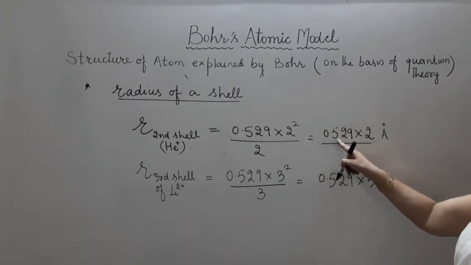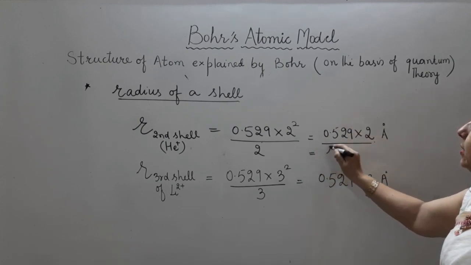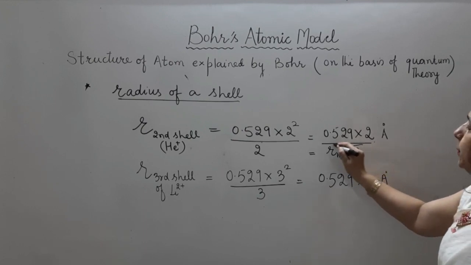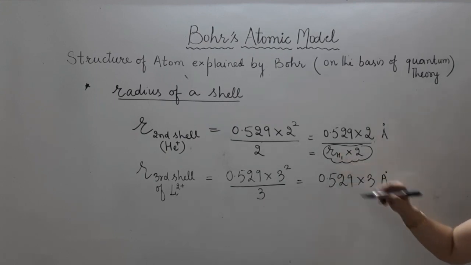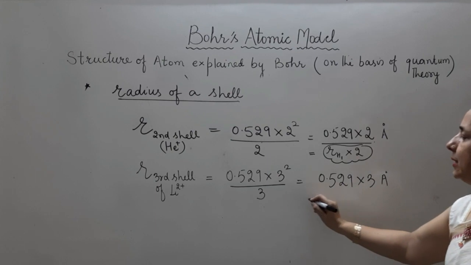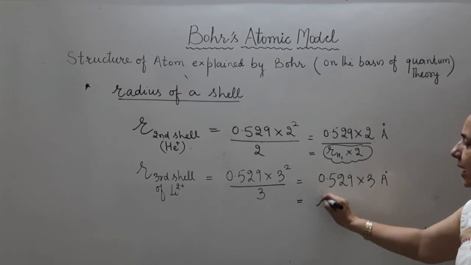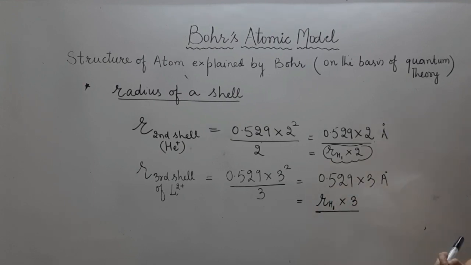बेटा बार बार 0.529 into 2 लिख रहे हैं, तो 0.529 की जगह पे हम लिख सकते हैं radius of hydrogen first shell into 2. It means radius of helium second shell is 2 times bigger than that of radius of hydrogen first shell. Or we can say that here radius is 0.529 की जगह पे क्या लिख सकते हैं? We can write here radius of hydrogen first shell into 3. So we can write 3 times of radius of hydrogen first shell.